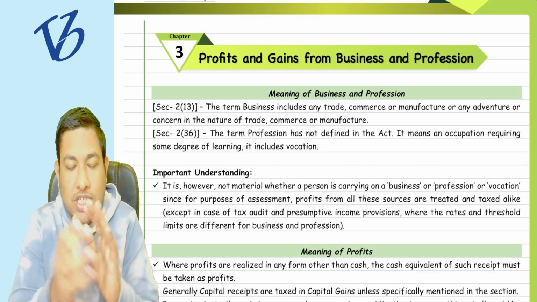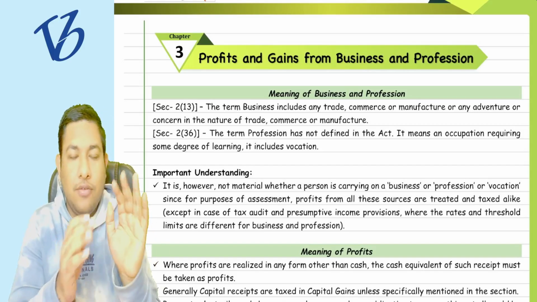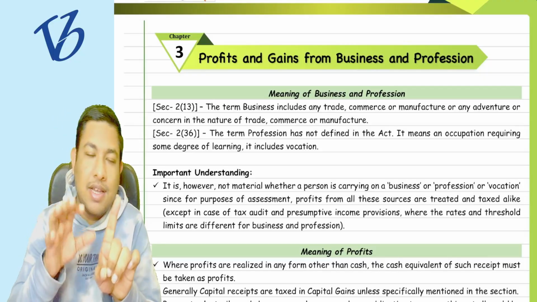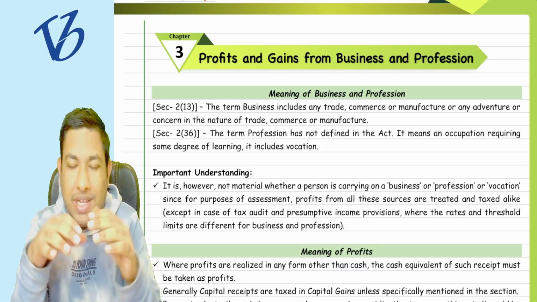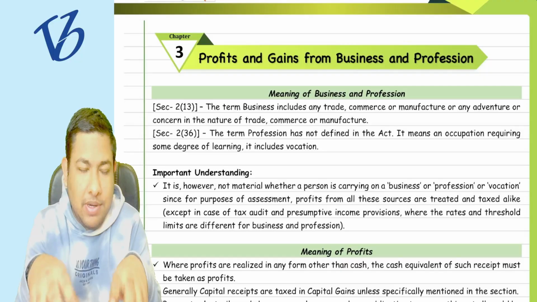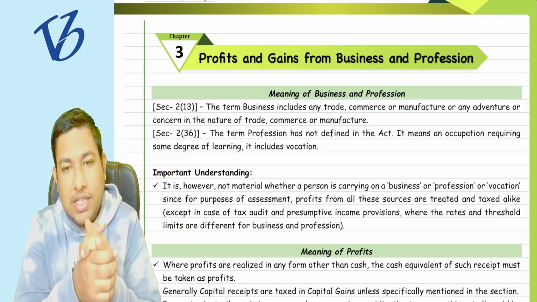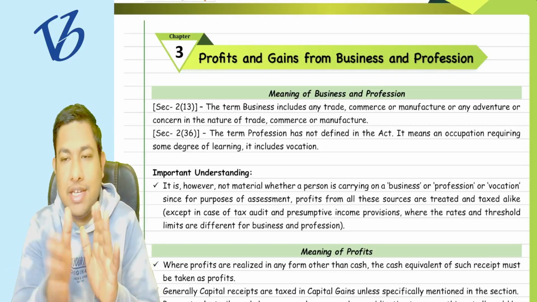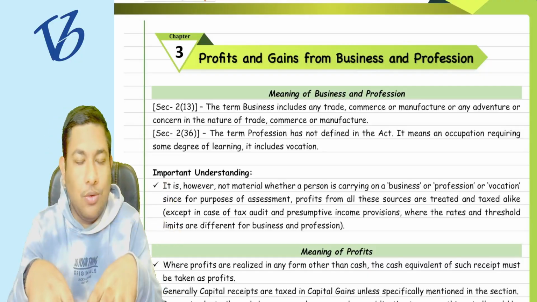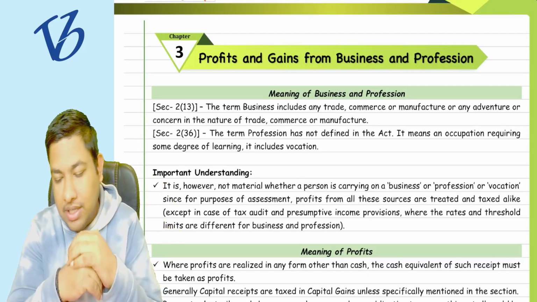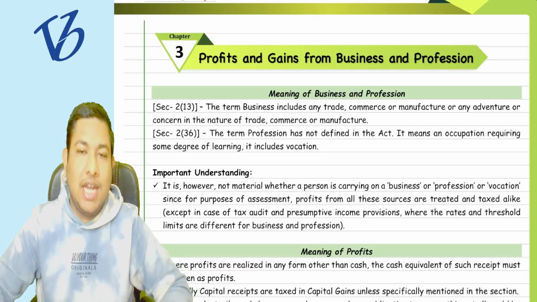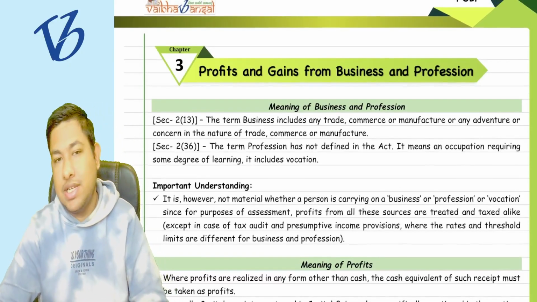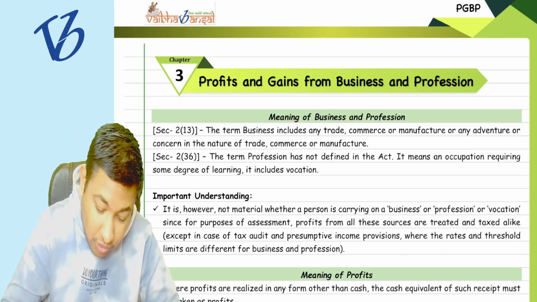This is the most crucial chapter, which will come for sure, for 14 to 16 marks. The first question, the compulsory question of 14 marks, comprises the PGBP only. Majorly, it is the only chapter which comes in the first, compulsory question as per the ICAI trends. They might change it, but as per the ICAI trend of the last few years, this is the only chapter they are asking from. Now, starting with this chapter, first you have to understand what we are going to discuss.